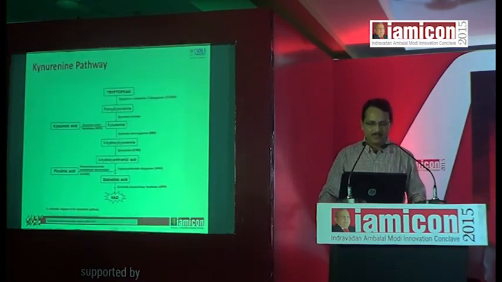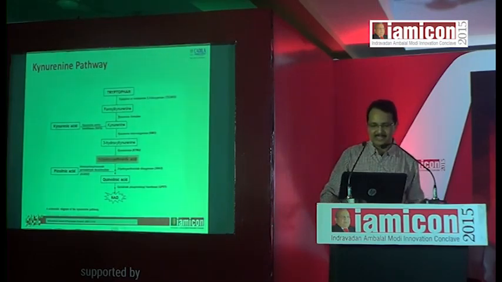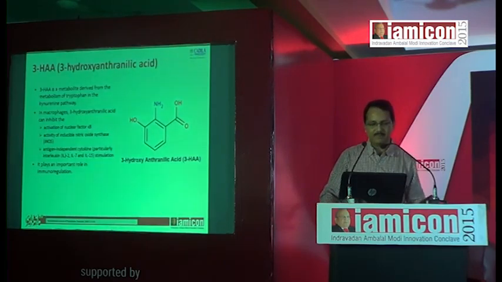Kynurenine pathways: there are two pathways of tryptophan metabolism. One is the tryptophan serotonin pathway and the other is the kynurenine pathway. The end product of the kynurenine pathway is NAD. And for our interest, 3-hydroxyanthranilic acid is of more use. It has anti-inflammatory property, so we will discuss this product.